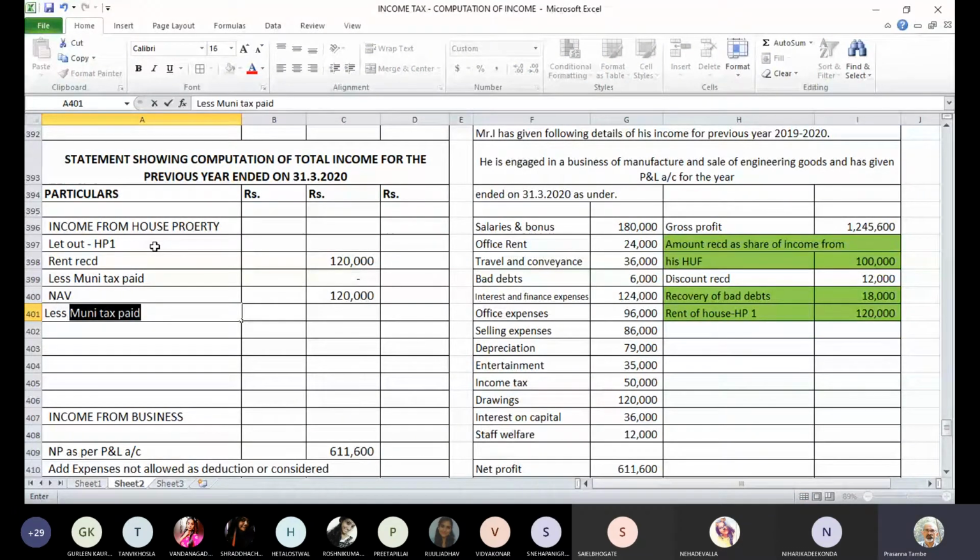Deductions under section 24: one is standard deduction, second is interest on home loan.